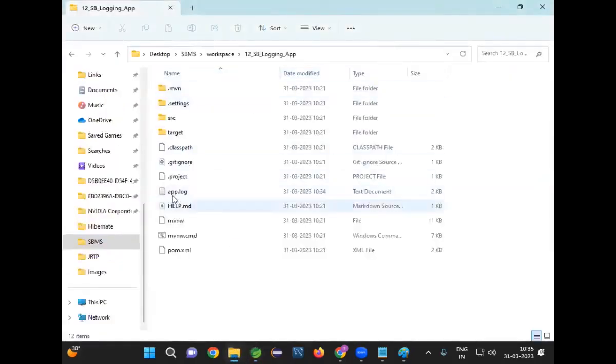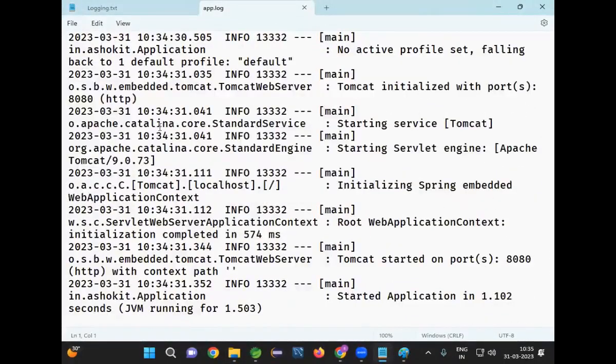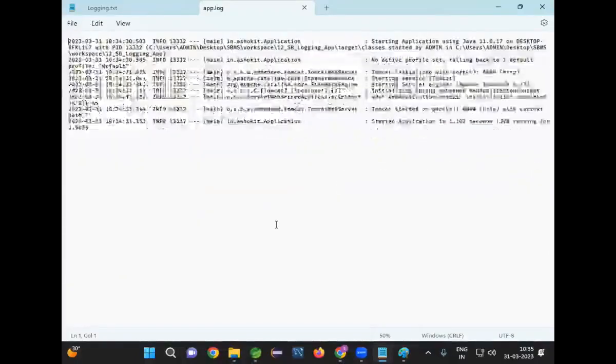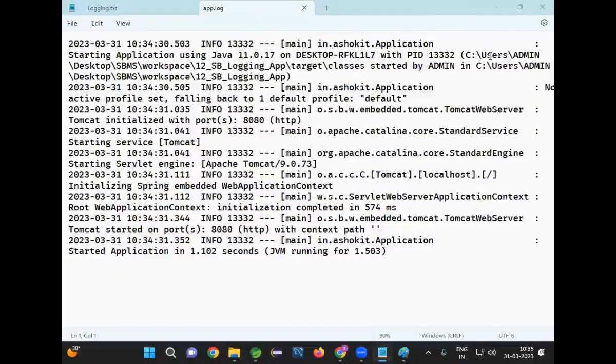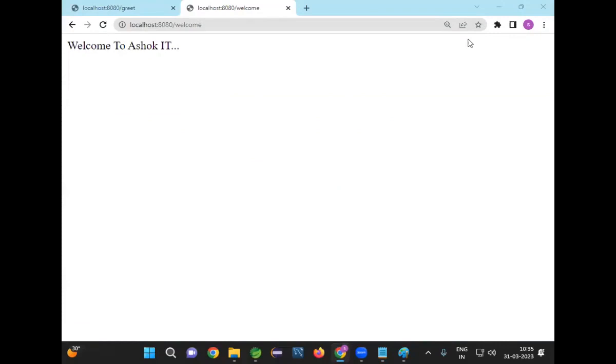Go to this workspace folder. Can you see the file? The log file is created. In that log file, log messages are available. So the log file will look like this. My application started, log messages are generated. Let me send a request for my REST controller. In my project, a REST controller is available. I want to send a request to the REST controller. Now, /welcome I accessed, /greet I accessed, /welcome I accessed, /greet I accessed. A couple of requests I have sent for my application.